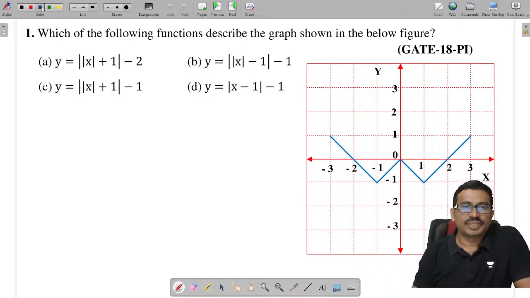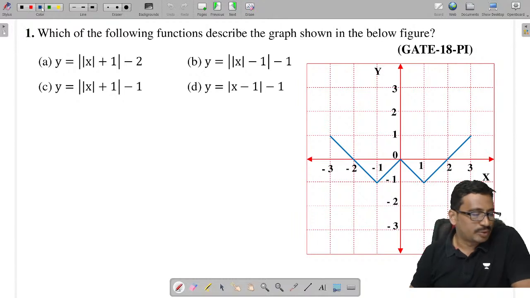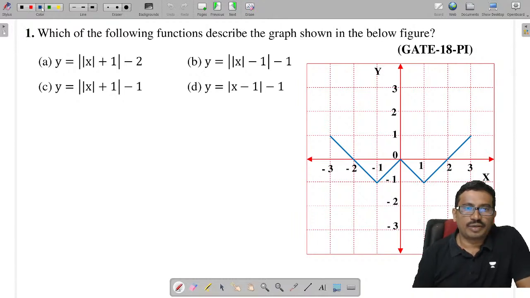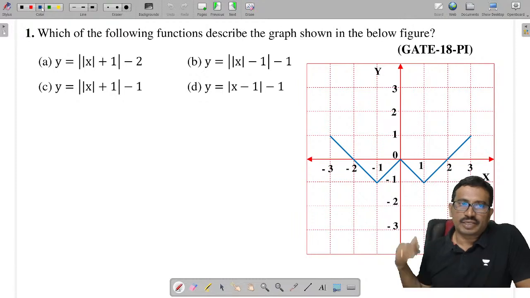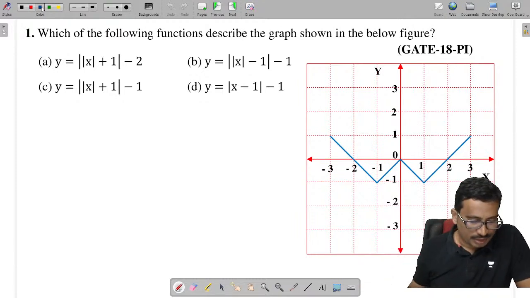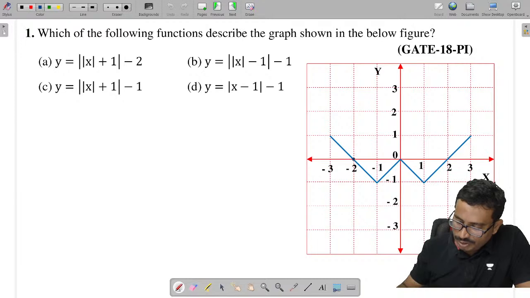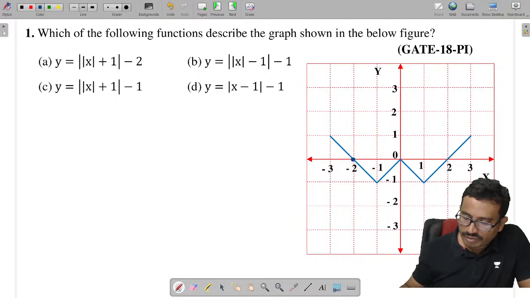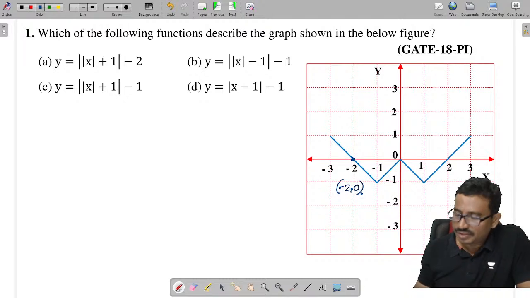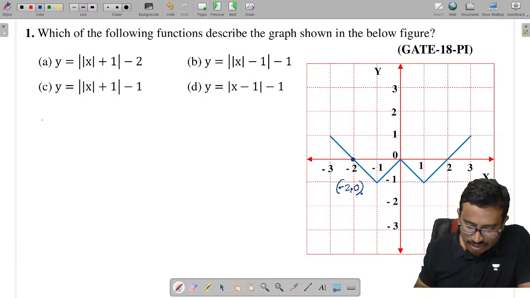Which of the following functions describes the graph shown in the figure? Let's verify from the options. At this location, you can see the x value is -2. Let us see the y value. How much is it? This coordinate is (-2, 0). Let's verify whether this point satisfies the first option or not.